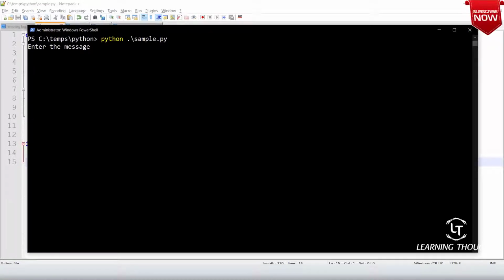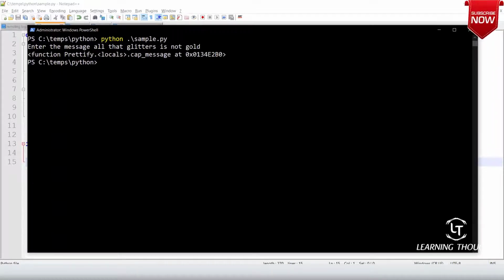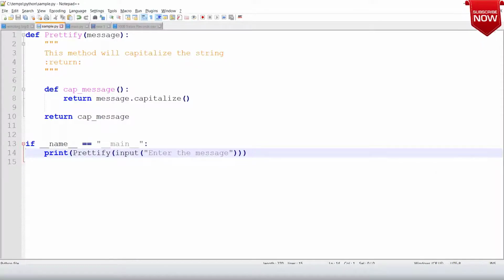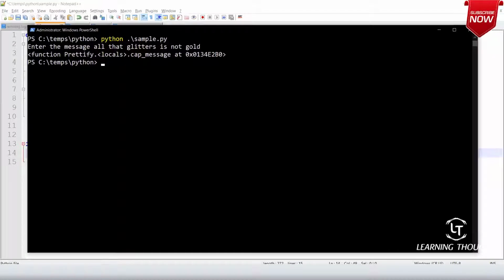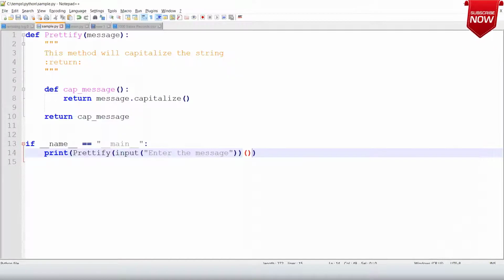Enter the message: all that glitters is not gold. So what is the response I am getting? I'm getting a function, but will that help out? Now let me try doing this. The function should be called, right?